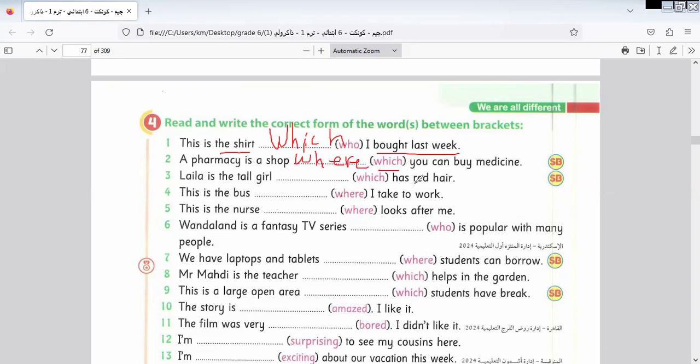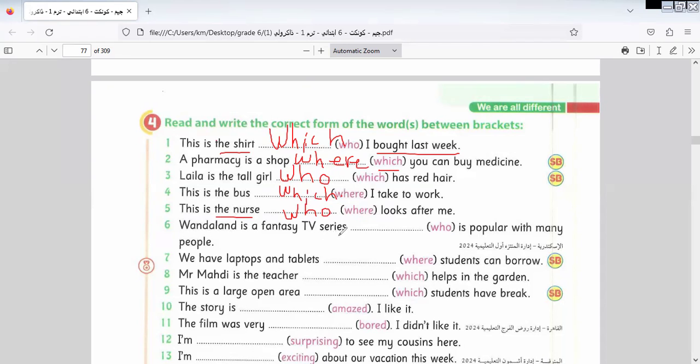Laila is the tall girl who has red hair. So it would be who. I will replace which with who. This is the nurse who looks after me. Why who? Because nurse is a person.